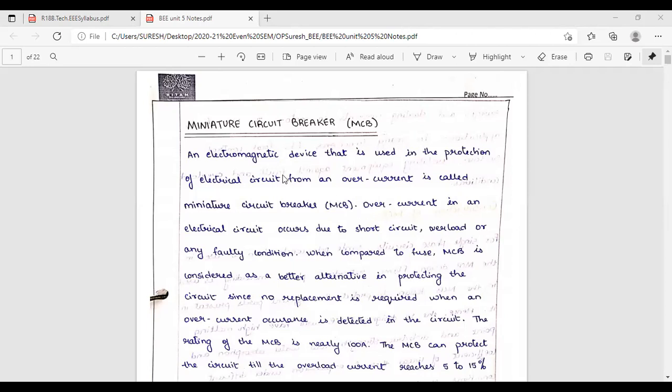First of all, see here. This is the definition of miniature circuit breaker. Next, overcurrent means which is more than the rated current. Overcurrent in an electrical circuit occurs due to short circuit, that is the first condition. Second condition is overload or any faulty condition. 3 points they are defining. Overcurrent means short circuit. What do you mean by short circuit?